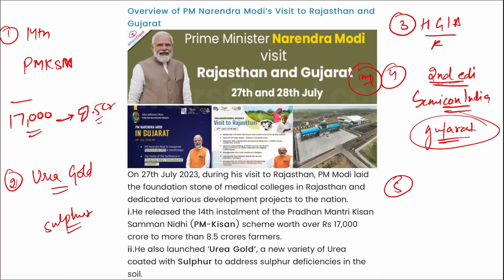Apart from this, fifth, remember, he inaugurated 5 medical colleges also. Correct? And it will be in Rajasthan. So these are some important projects that was recently laid down by Prime Minister Narendra Modi, or dedicated these projects to the nation. Correct? And one of the important one is the second edition of Semicon India that will be held in Gujarat.